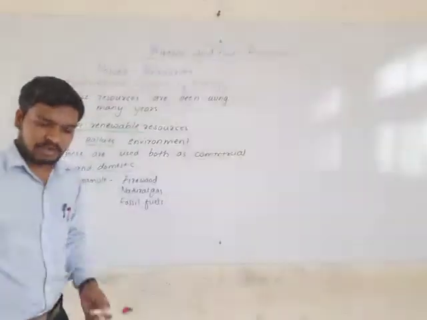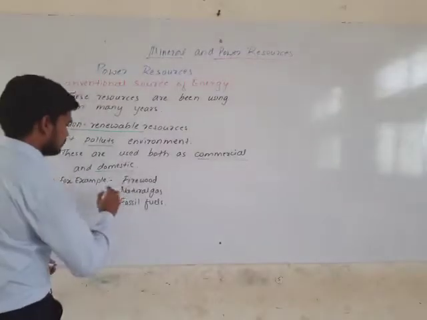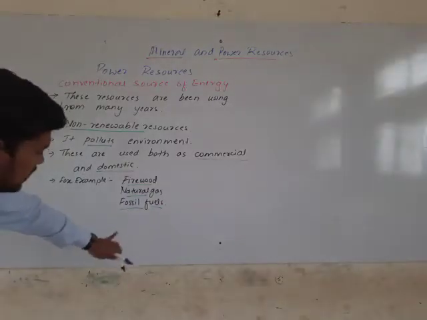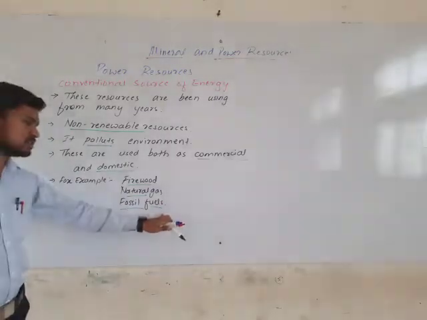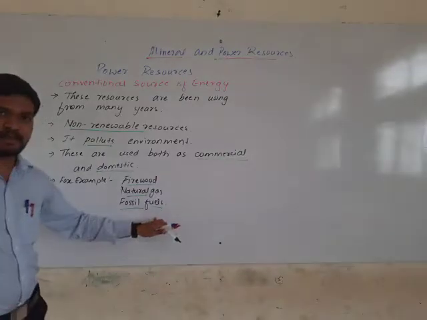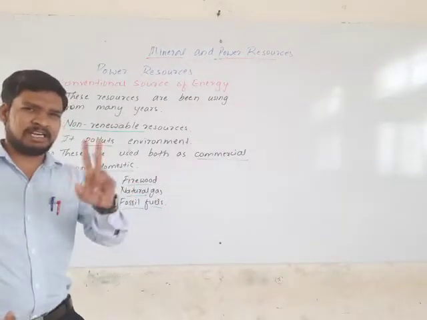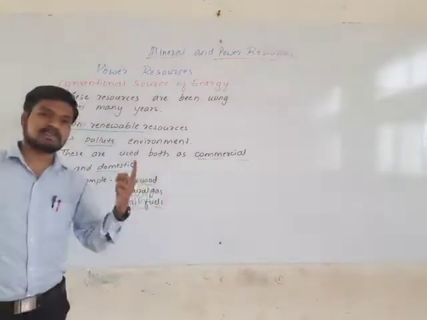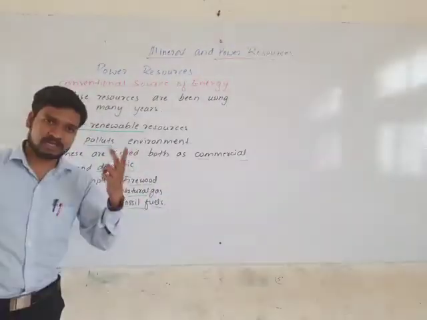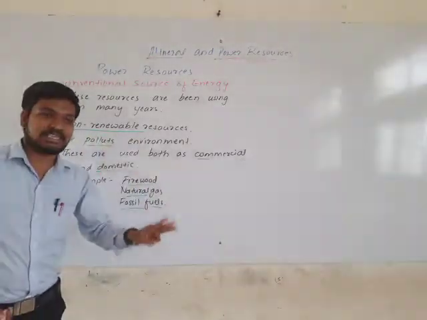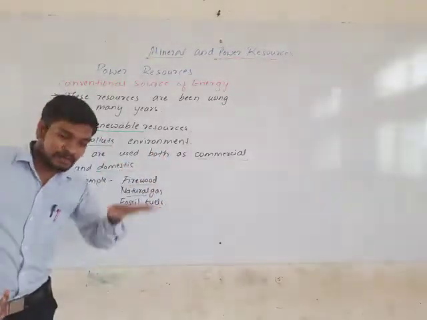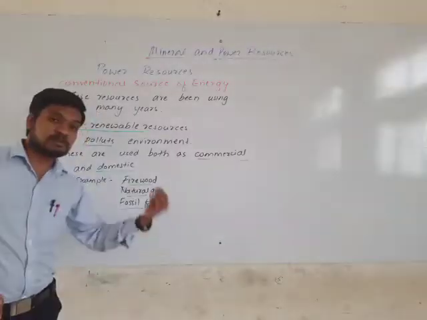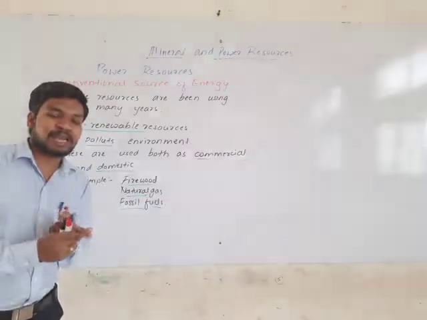Then you could ask, sir, where are the petroleum and diesel? Petroleum, diesel and coal come under fossil fuels. They are called fossil fuels because these three, mainly coal, petroleum and natural gas, get formed beneath the earth's crust from the dead remains of plants and animals.